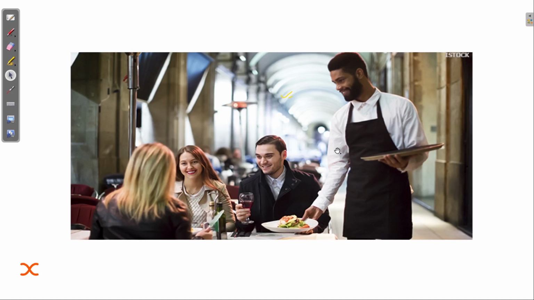Suppose we go to a restaurant and order our food. Whatever we would like to have, we just tell the waiter. Then the waiter goes inside the kitchen and asks the cook to cook whatever you wanted.